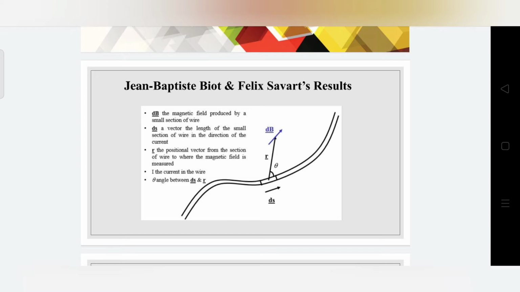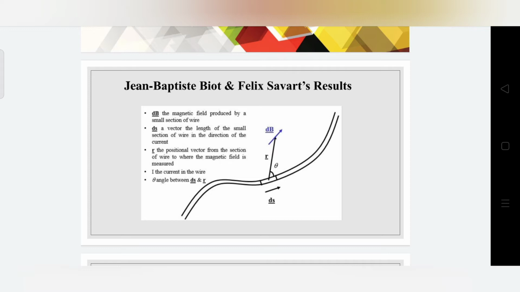Whereas in magnetostatics, H and B are related as B, which is magnetic flux density, equal to mu into H, magnetic field intensity. The applications of Biot-Savart law and Ampere circuit law are discussed in the upcoming videos.